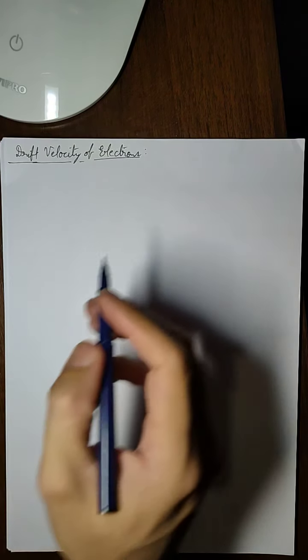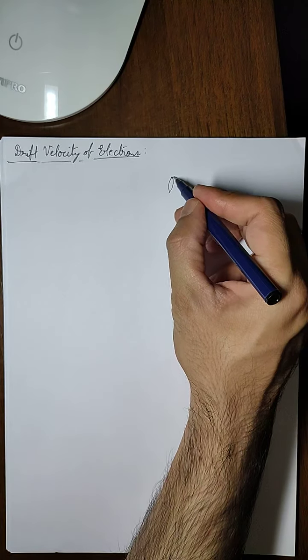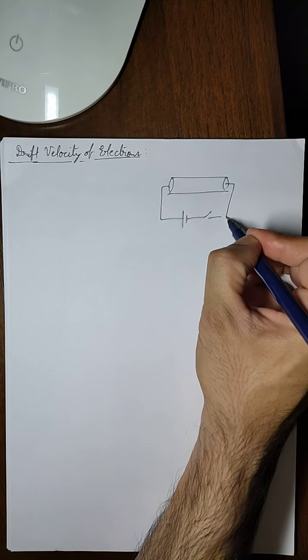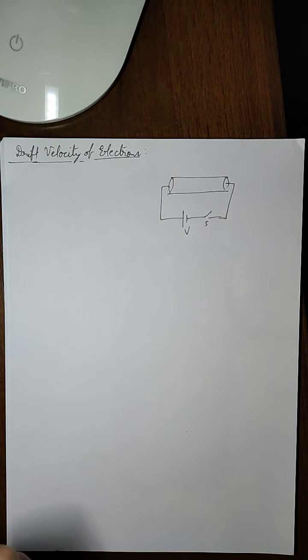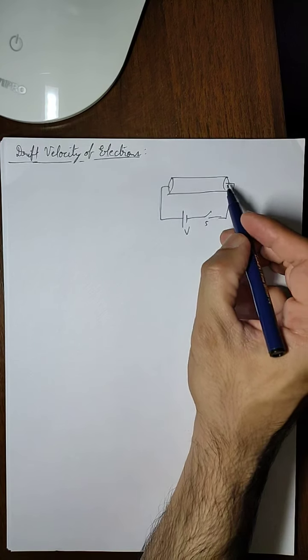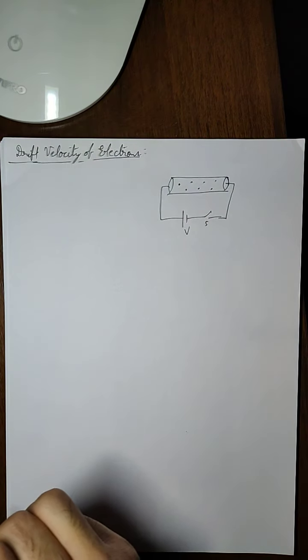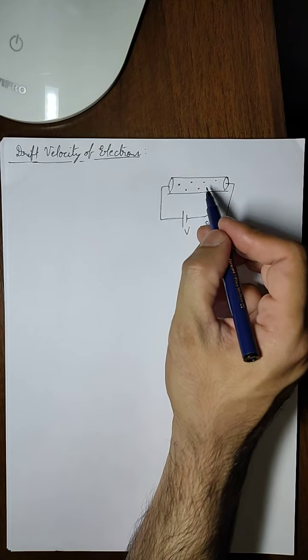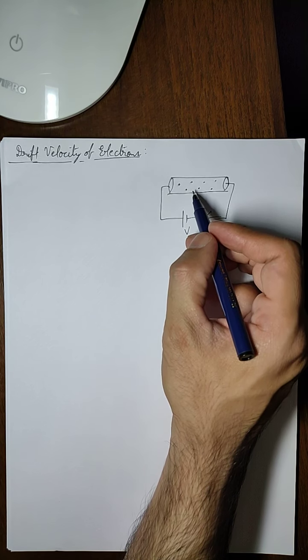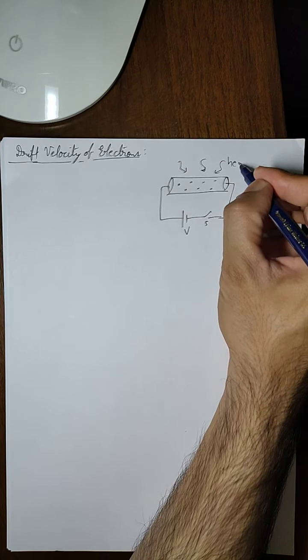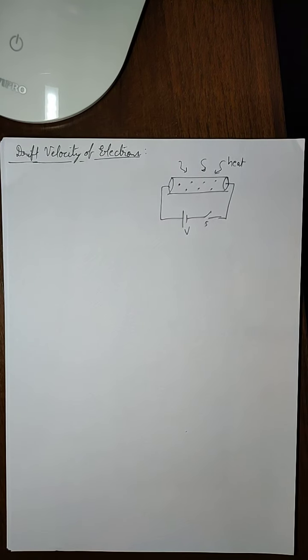So we'll try to understand what the drift velocity of a free electron is. Let us say that we have a conductor and it is connected to a battery through a switch S. Now when the switch is open, there are already free electrons in this conductor, because it is a conductor, so there are always some free electrons available. These free electrons absorb energy from the surroundings, generally in the form of heat. So the major supplier of energy to the electrons in this case is thermal energy.